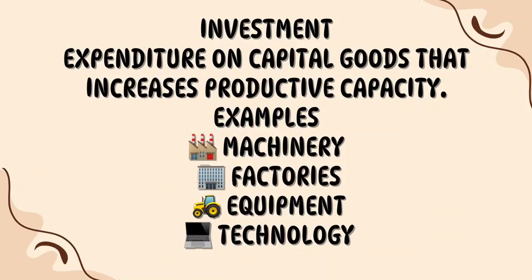For example, suppose Tata Motors purchases new machines for its factory. This expenditure is considered investment because those machines will help the company produce goods in the future. Similarly, if a company builds a new factory, that's investment. If a business purchases new equipment or technology to increase production, that is also investment.